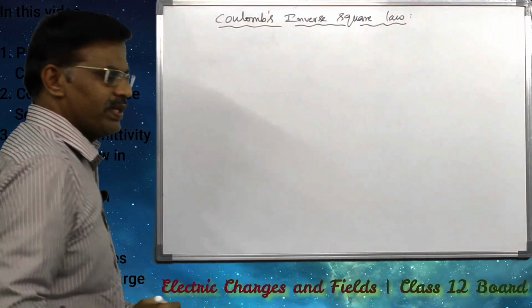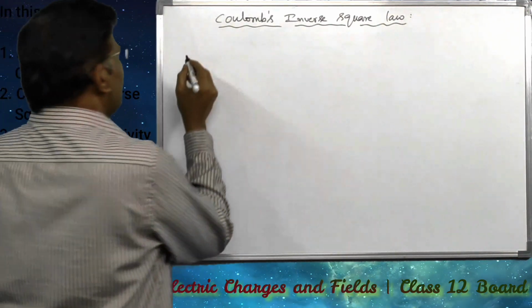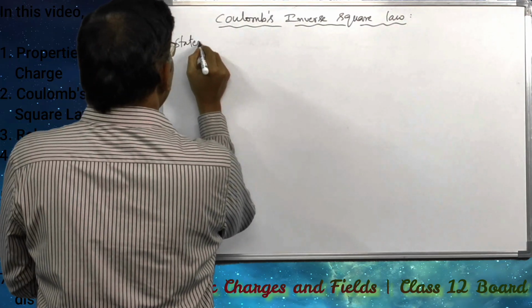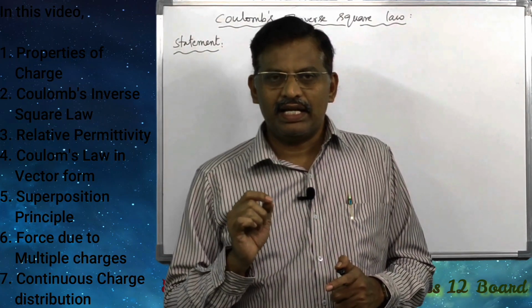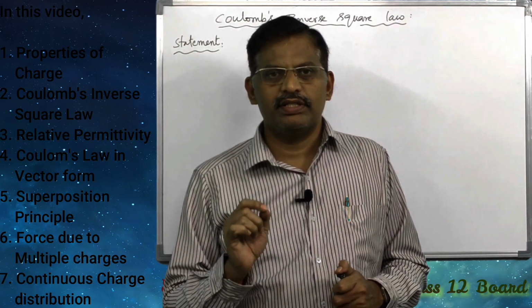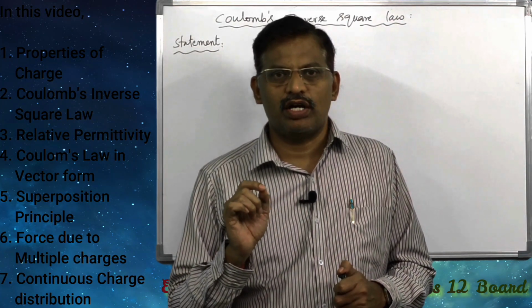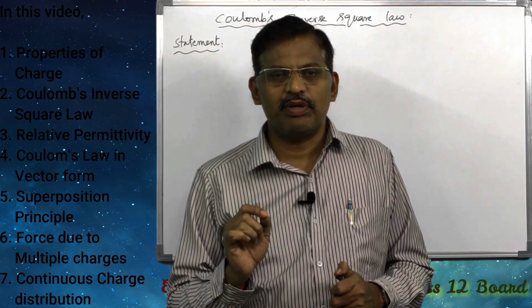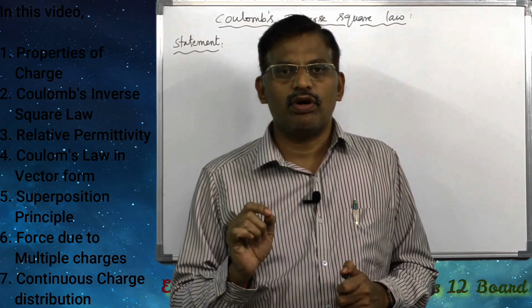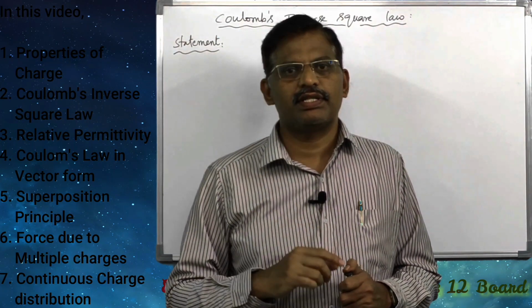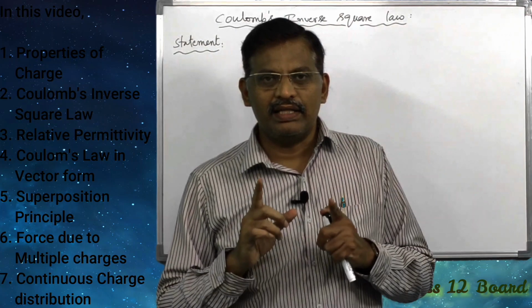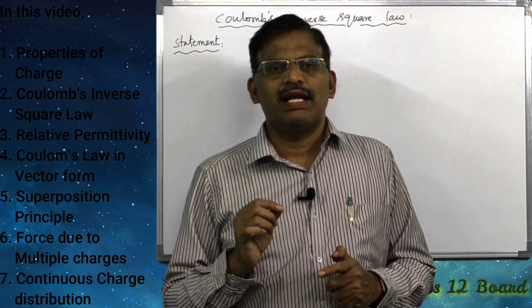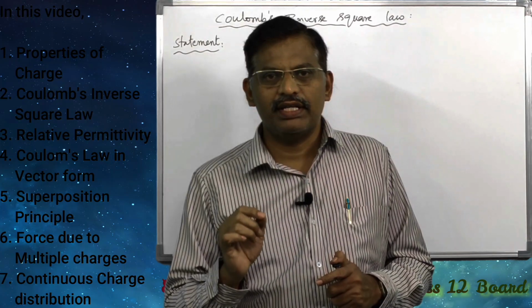Coulomb's inverse square law is the next topic. First of all, we should know the statement. Coulomb's inverse square law states that the electrostatic force of attraction or repulsion between two charges is directly proportional to the product of the magnitudes of the charges and inversely proportional to the square of the distance between them. And this force always acts along the line joining the two charges. That is the statement. Explanation.